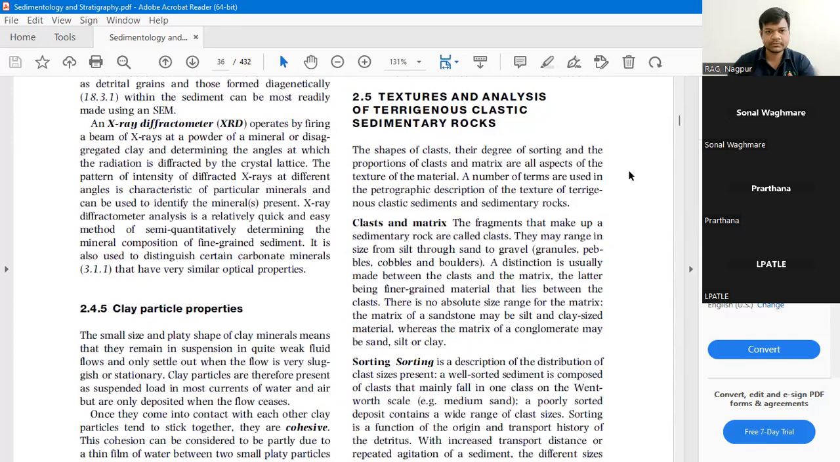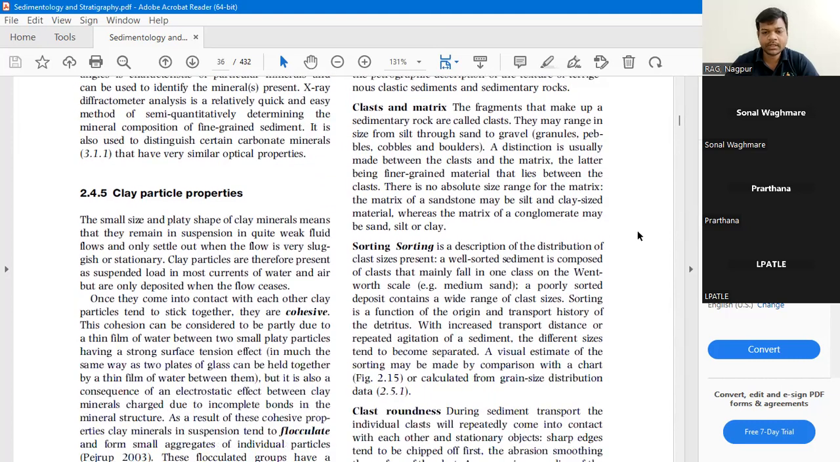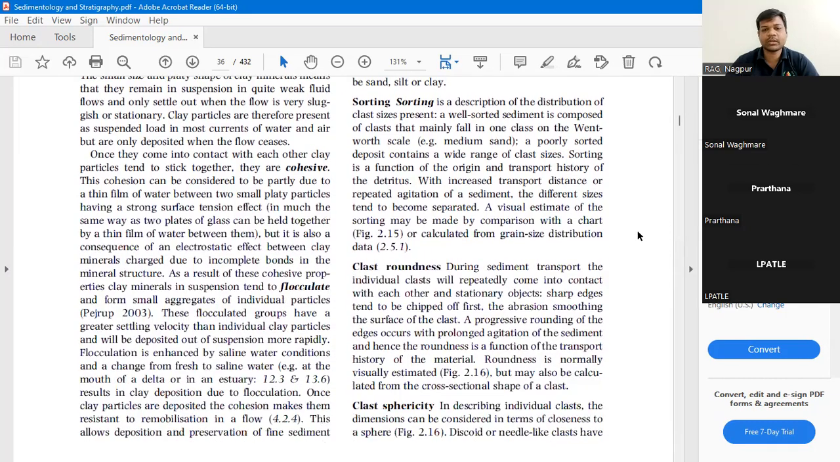Okay. So the analysis of textural or terrigenous clastic sediments. We know what is clast and what is matrix. We know this very well, right? Now there is something called sorting.